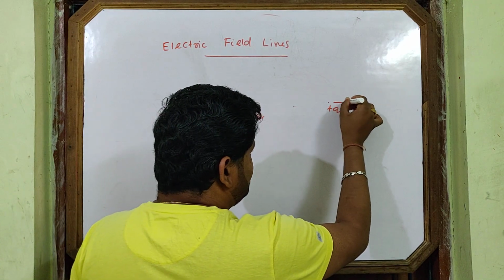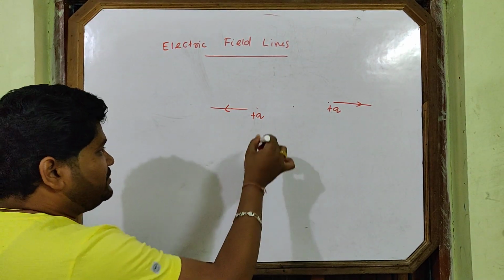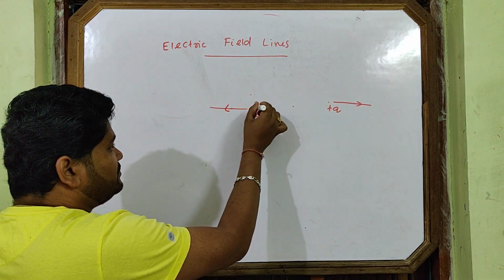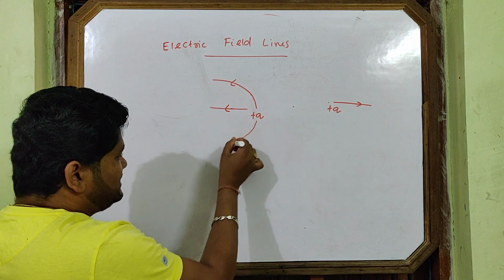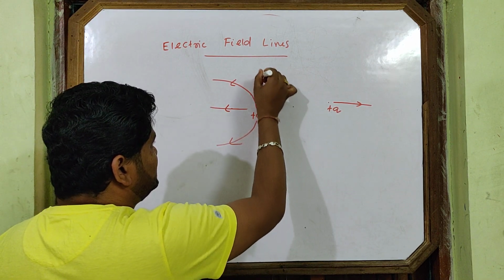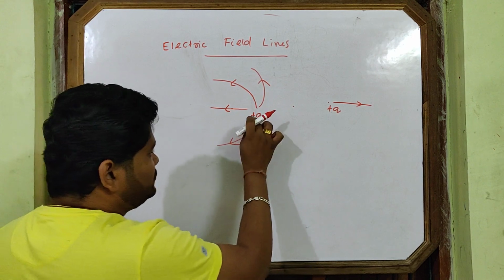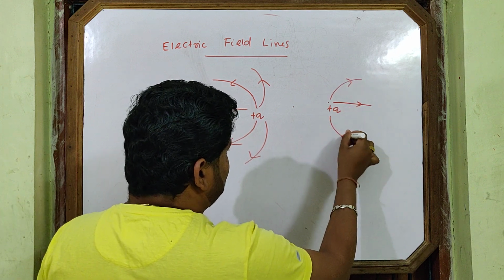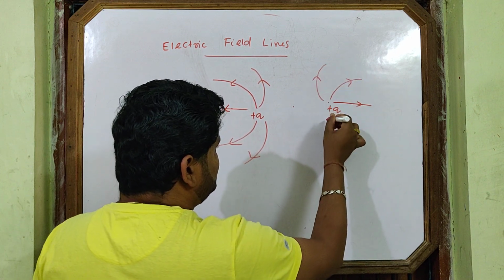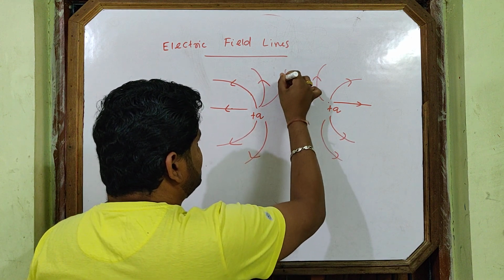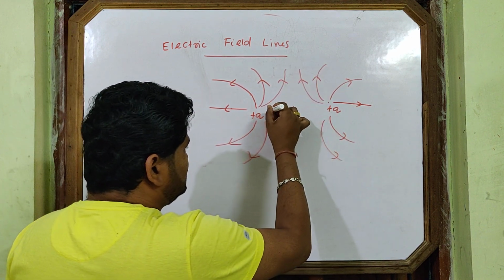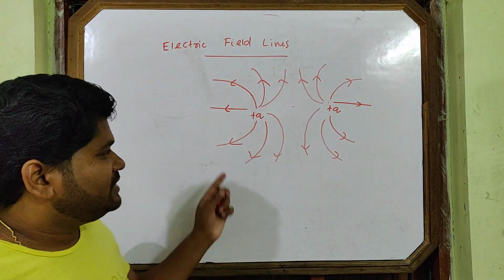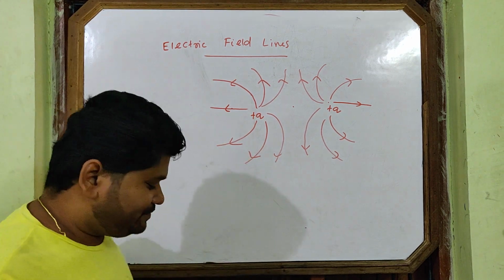But at this side, plus q will repel, away from positive. This plus q also will repel. So it will move like this. This line is curved because two forces act on it, due to two charges, and we have to take the resultant. You can draw one line like this, then another line like this. But no line will be at the middle. This is for plus q and plus q.